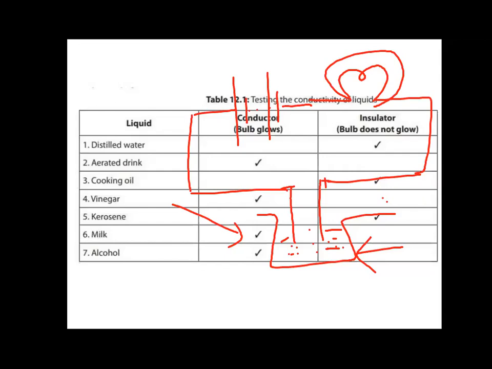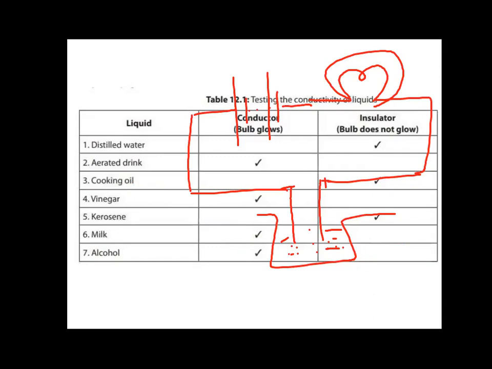Then we are removing it and then we are filling it with cooking oil. We took cooking oil from Mama's kitchen and we are putting it and we are checking it. So what did we see? We saw that the bulb does not glow. So cooking oil is an insulator. Cooking oil is an insulator because the bulb is not glowing, right?